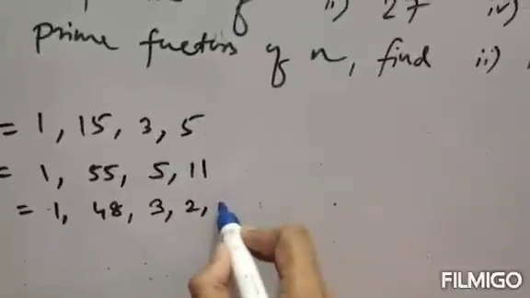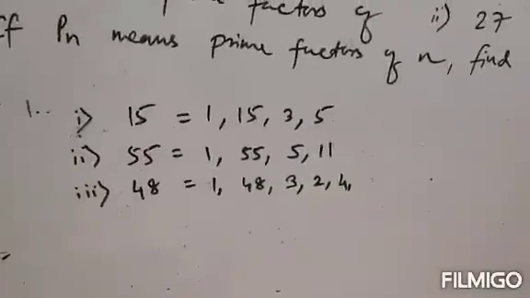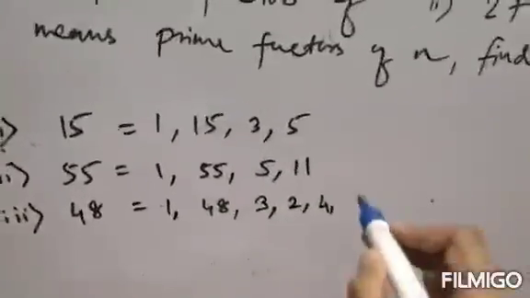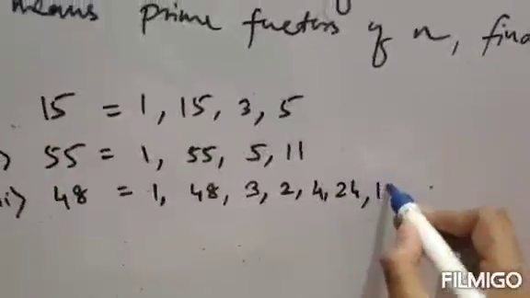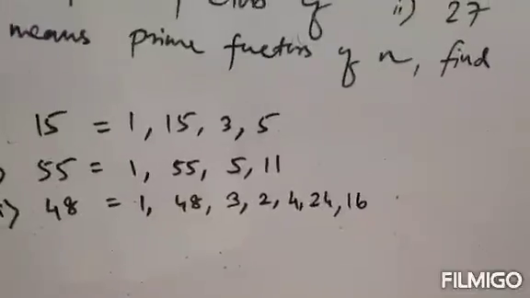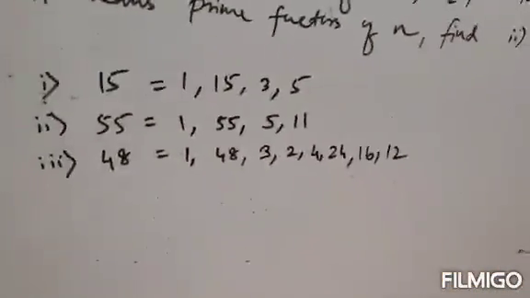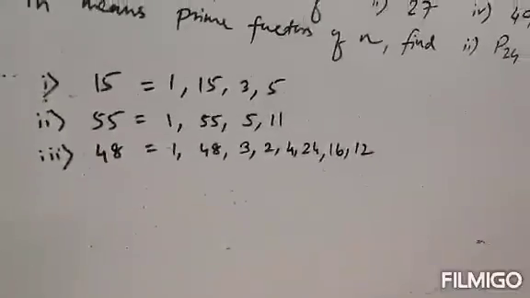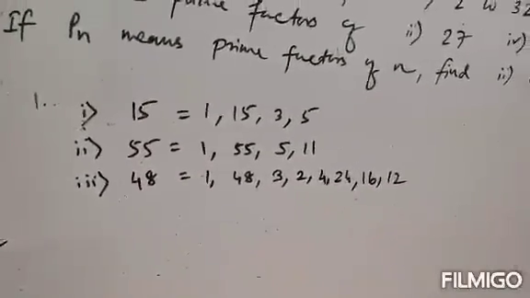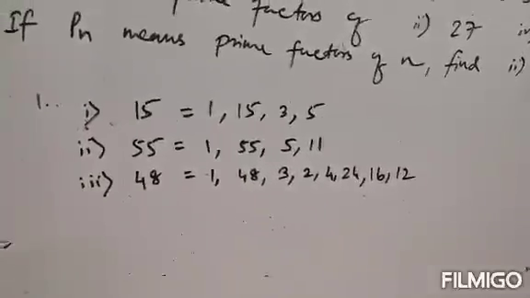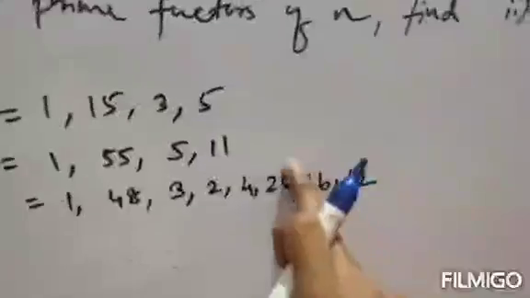Clear? Next, 4 12s are 48, so 4 will also be a factor. Next, 24 is also a factor, 24 2s are 48, and 16 3s are 48, so that is also a factor. Next, 12 4s are 48, that's also a factor. So the factors of 48 are 1, 48, 3, 2, 4, 16 and 12. Clear?